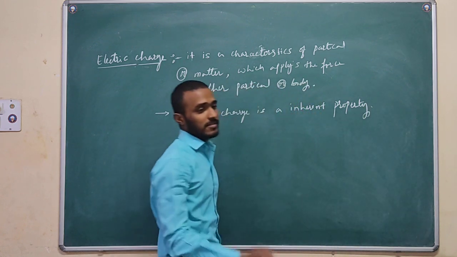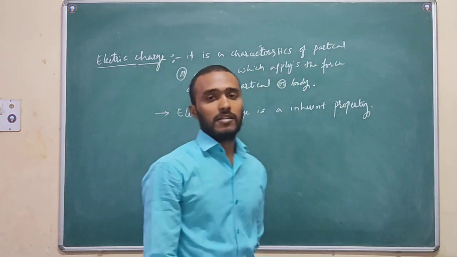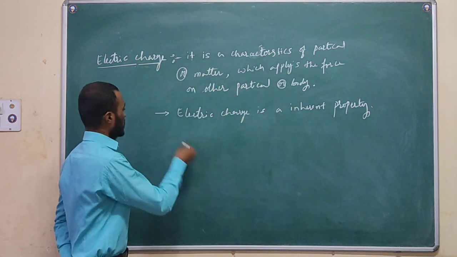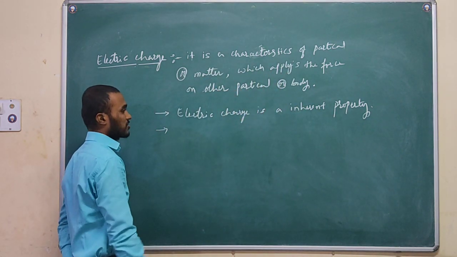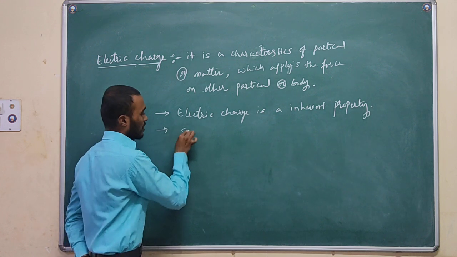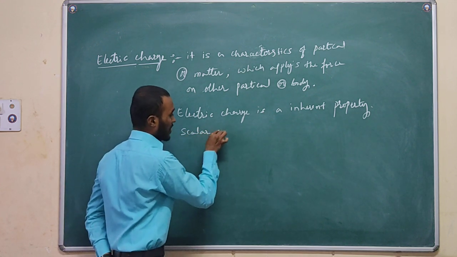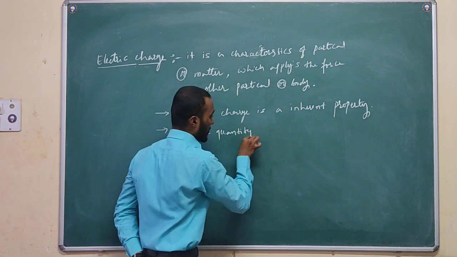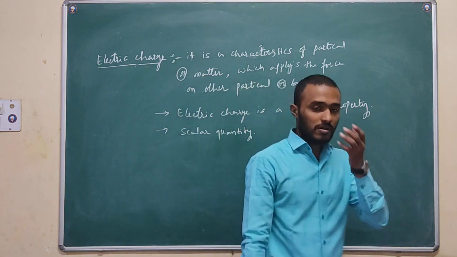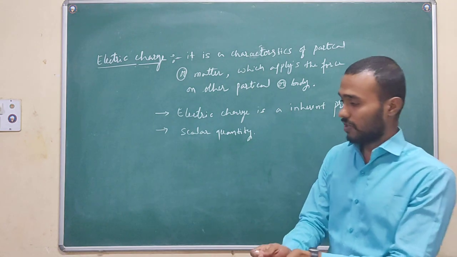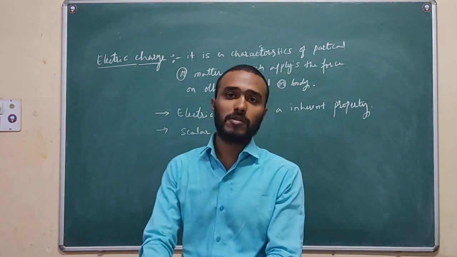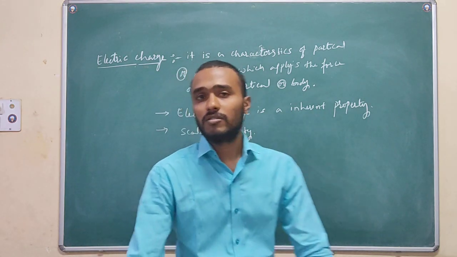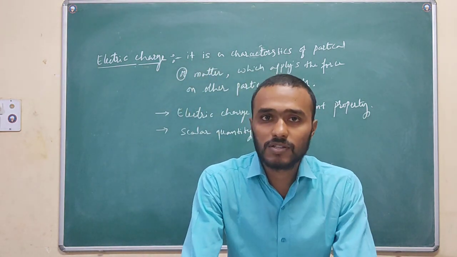That means it is there within the matter or particle. Electric charge is also a scalar quantity. I hope you know the meaning of scalar quantity and vector quantity.